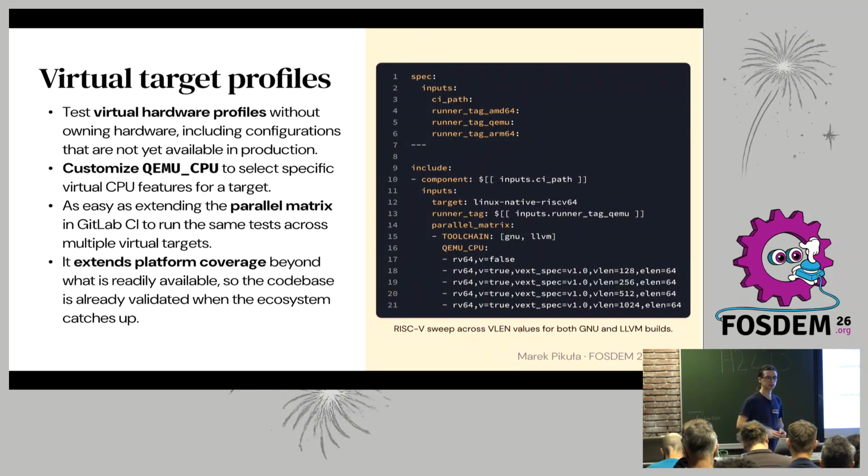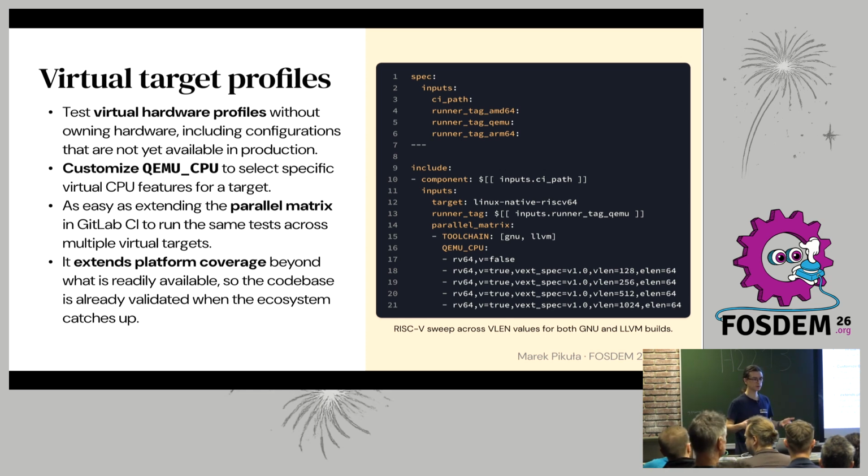Second nice thing about utilizing QEMU for running the tests is, well, first you can of course have your native runners. If you have RISC-V boards and you can add them to your CI, then that's great. But on the other hand, utilizing QEMU allows you to have some very specific virtual target configuration. So in case of RISC-V vectors, you could configure the vector length, vector register length in QEMU, which allows you to easily change the virtual hardware configuration, and that's actually allowed us to catch some early bugs in our RVV implementation.